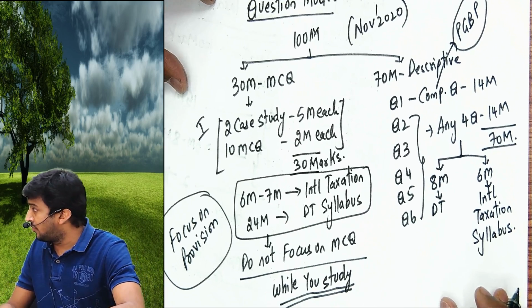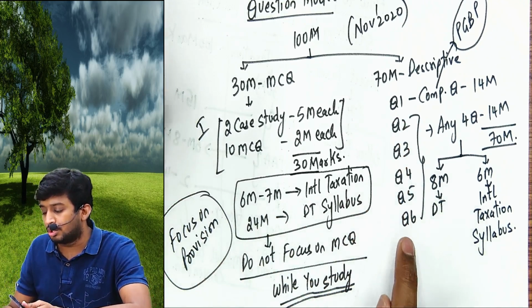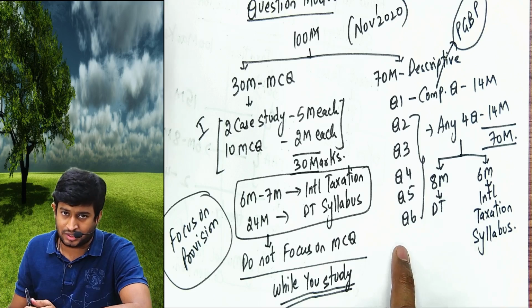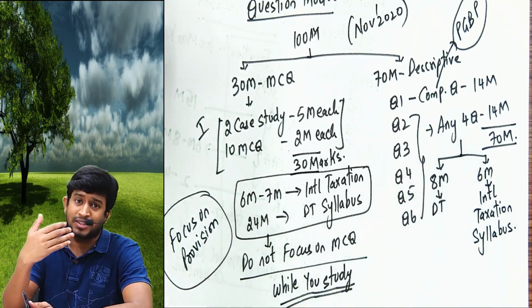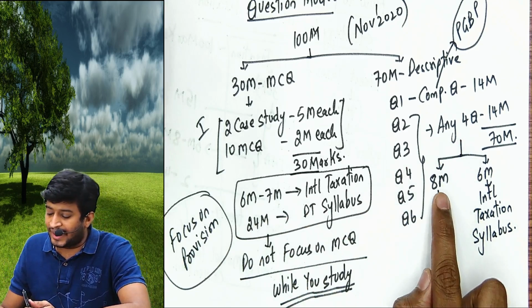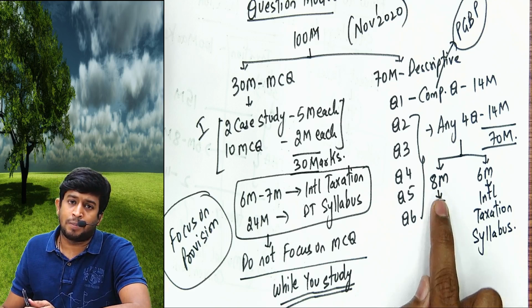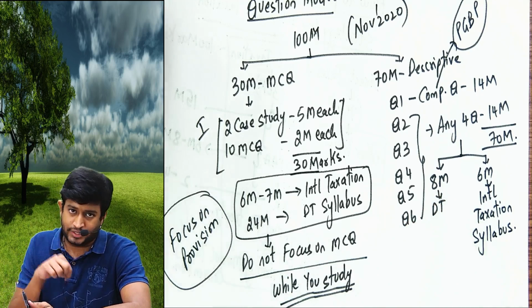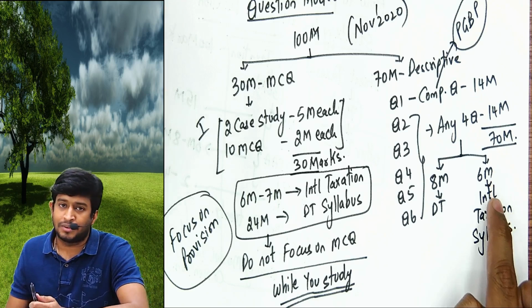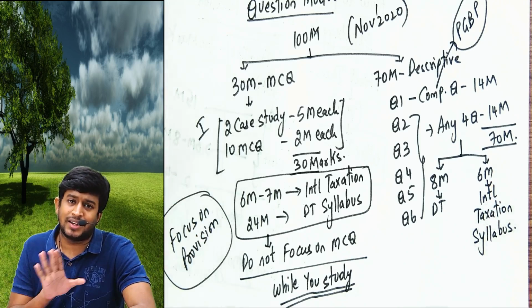The questions which are coming from question 2 to 6, not 1, 2 to 6, 14 marks, which will have separate bits. 8 marks will be from those topics which are DT, other than those 8. And 6 marks will be from those 8 topics only. That is for sure.